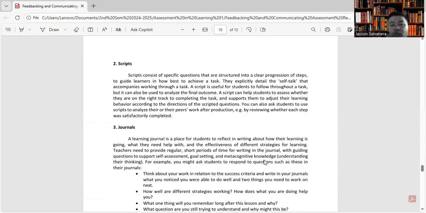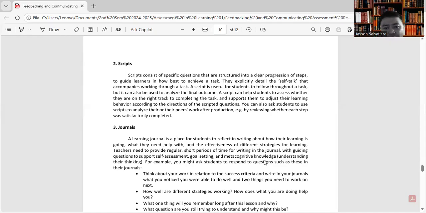A script is useful for students to follow throughout a task, but it can also be used to analyze their final outcome. A script can help students to assess whether they are on the right track to completing the task and supports them to adjust their learning or learning behavior according to the directions of the scripted questions.